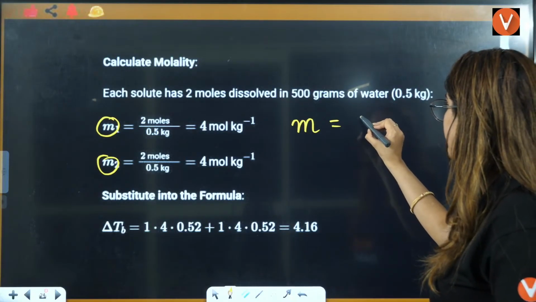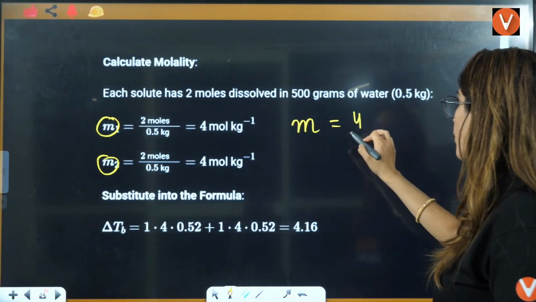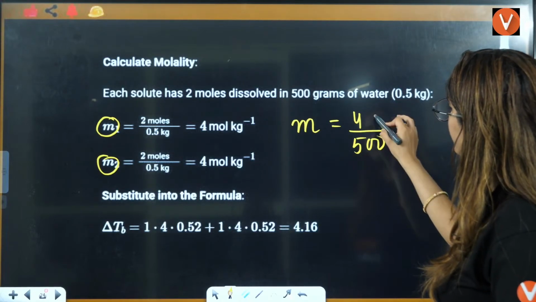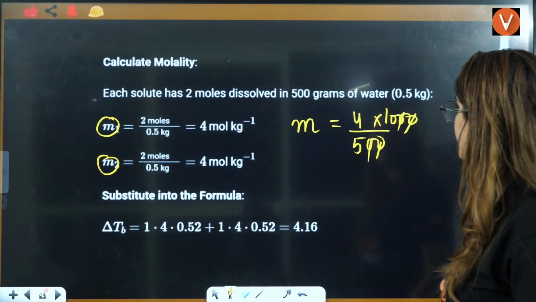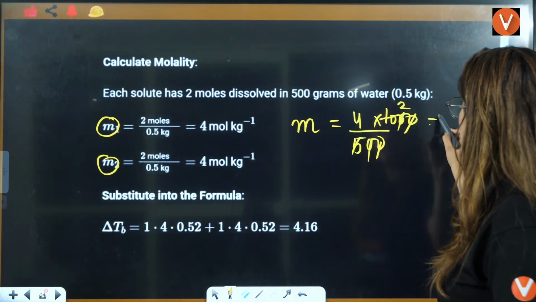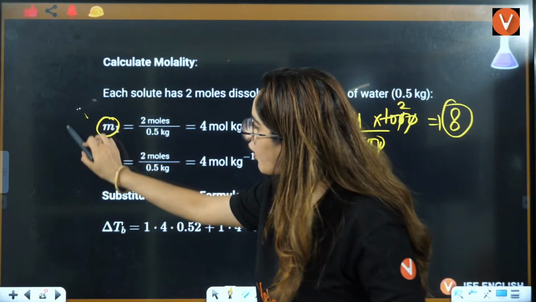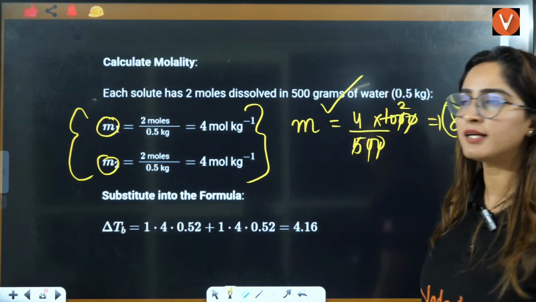You can also solve it like this: molality is equal to number of moles of solute, that is 4, divided by W1, that is 500, multiplied by 1000, it will be 8, right? This way also you can solve, this way also you can solve, right? I would prefer this way, right?